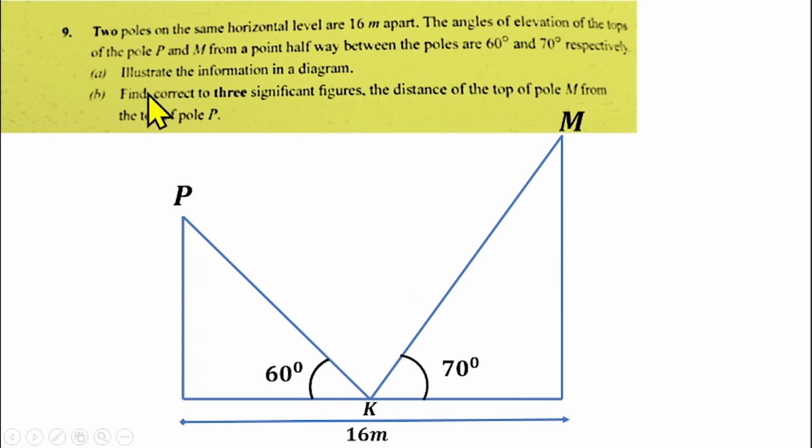Of course, you can also find, correct to 3 significant figures, the distance of the top of the pole M from the top of P. So we are looking for the distance from M to P, which should be joined. This will form a right angle triangle, joined together by this straight line PM or MP. Then let's do that in the next slide.